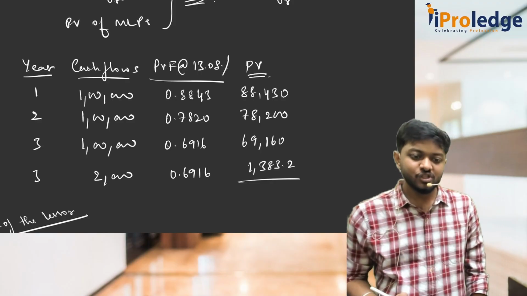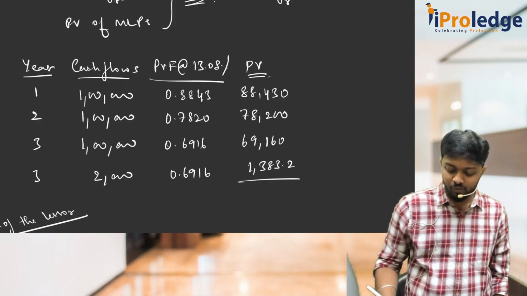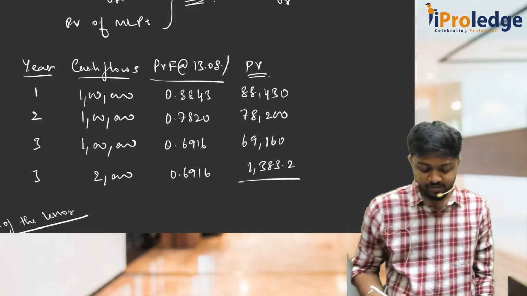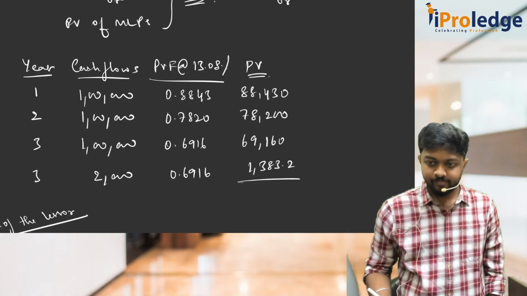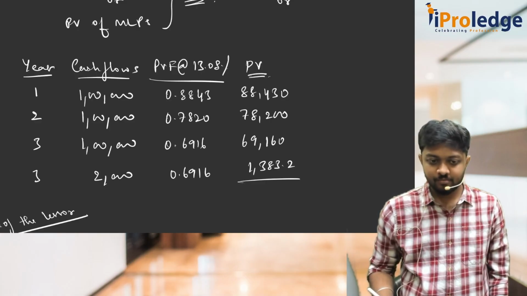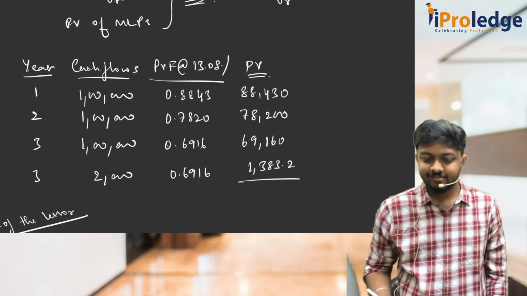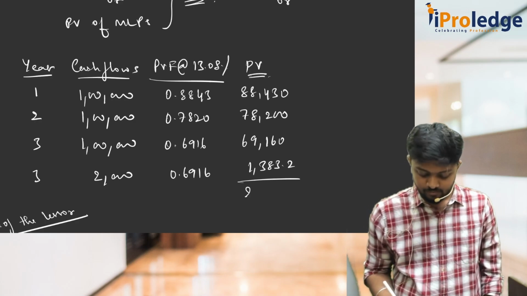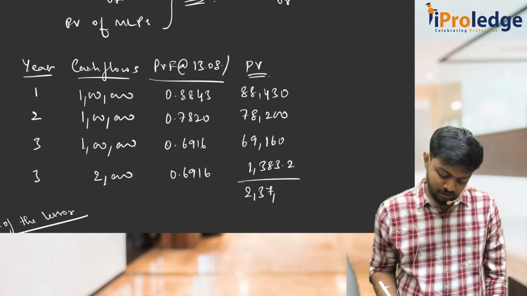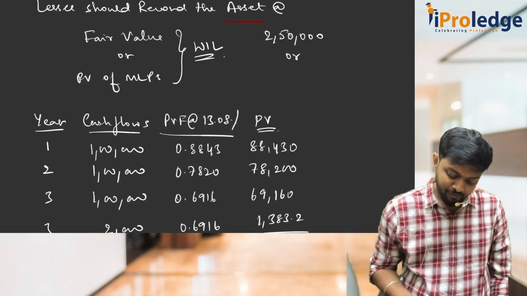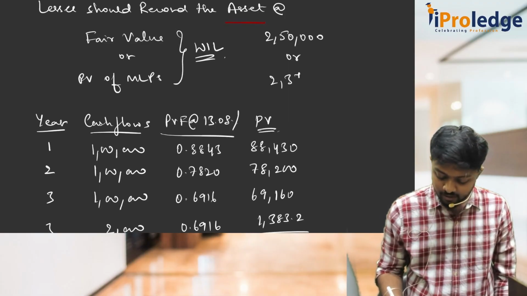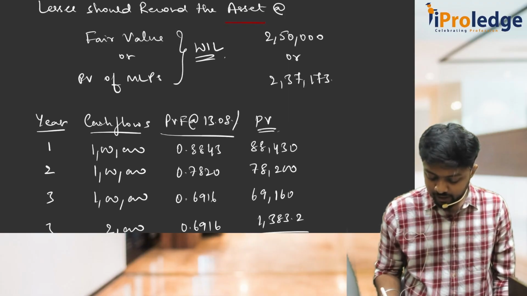This is the value at which, fair value or this, whichever is lower, I have to recognize. So present value of MLP is 2,37,173.2.